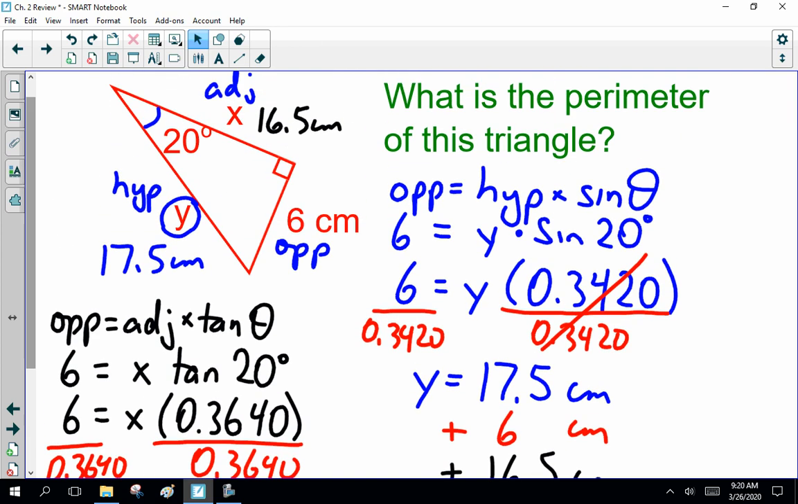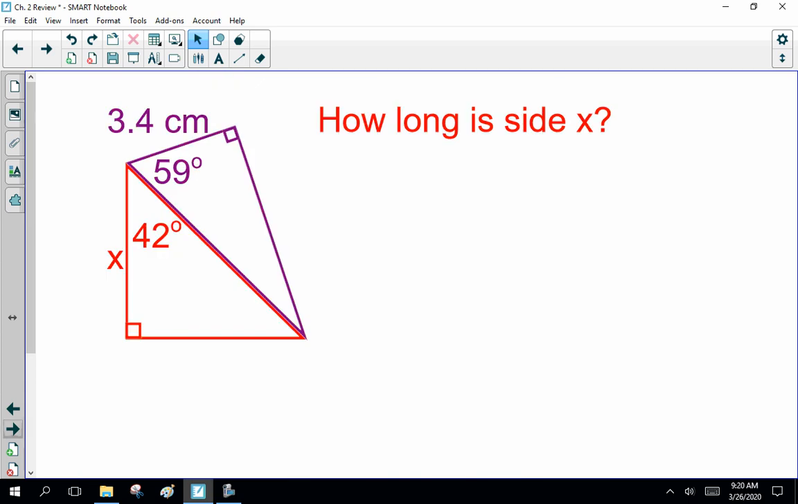Could you have done it other ways? Yes. Do I care? No. So, another favorite question: more than one triangle put together. Woohoo! You remember these.